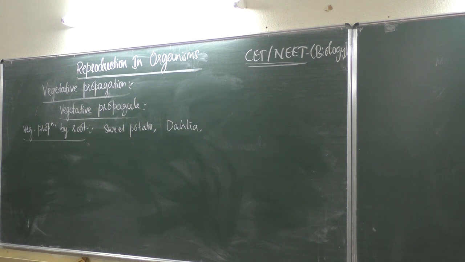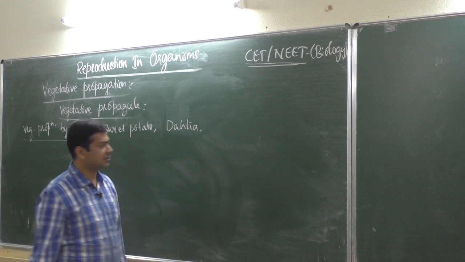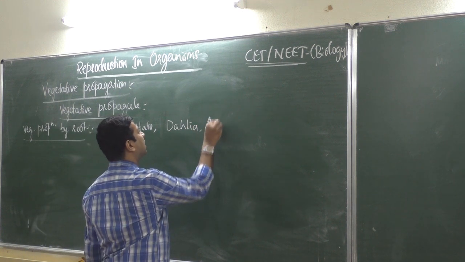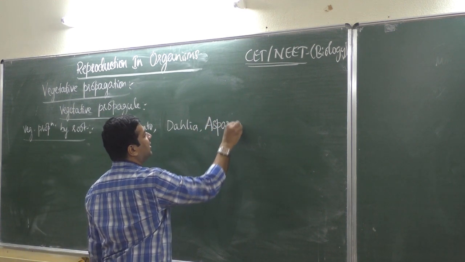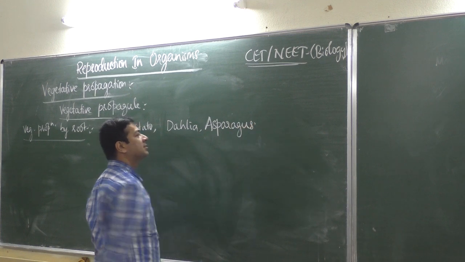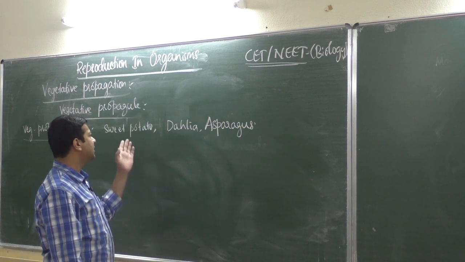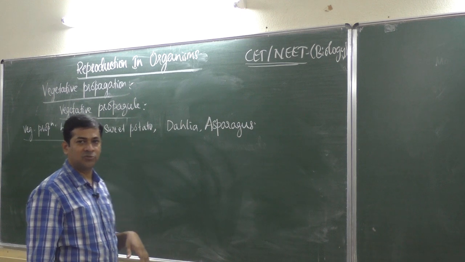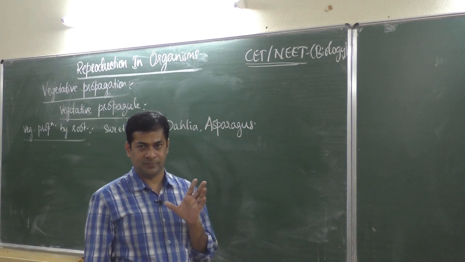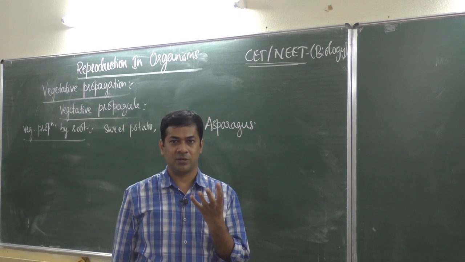Then what about other plants? I think you have heard of the plant called asparagus. Some Ayurvedic medicines are also produced from asparagus. Asparagus roots. All these are like sweet potato. Sweet potato itself is a root. What we eat, that sweet potato, is root.